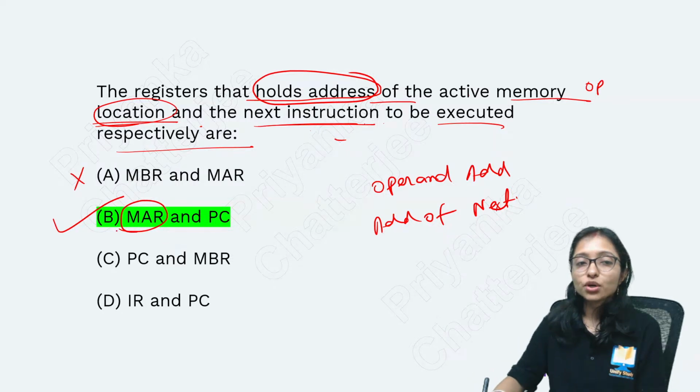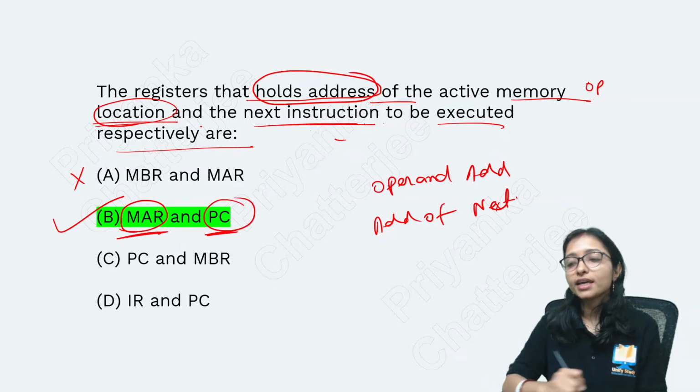That is the question. So it is holding an address, and this is also holding an address.